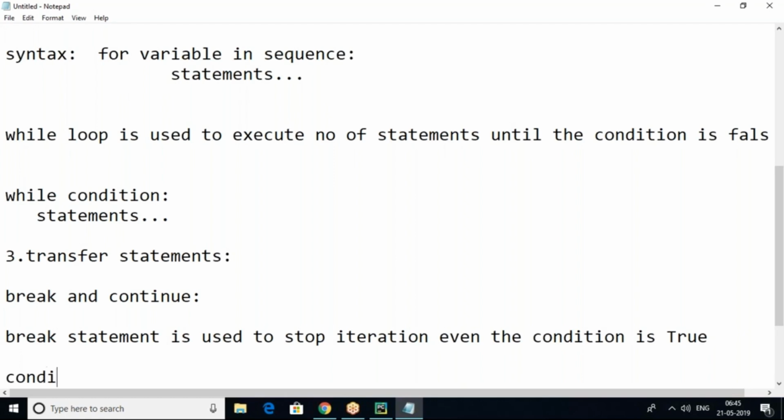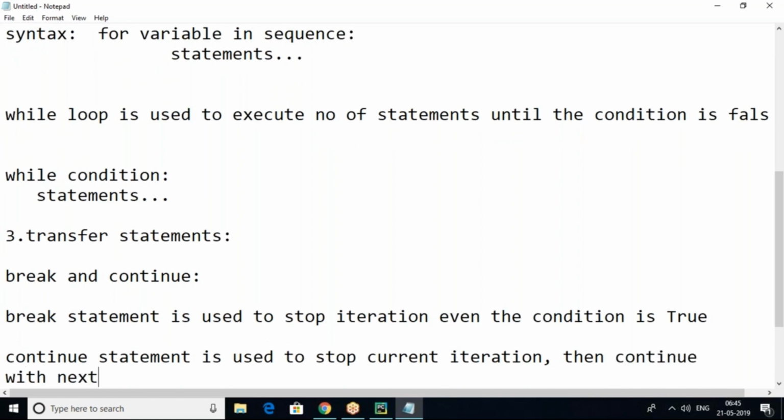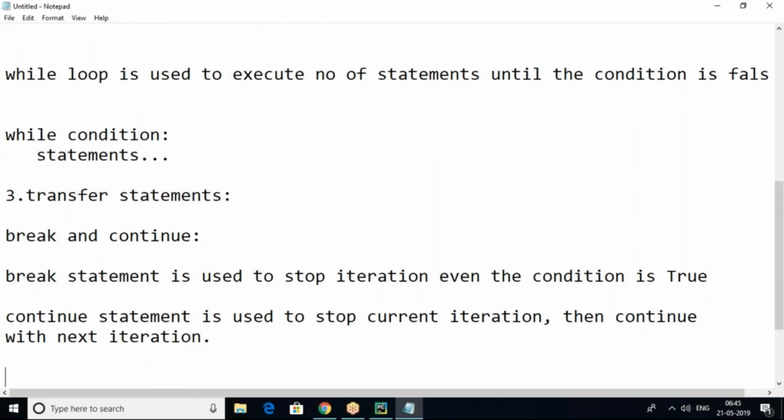Next, the continue statement is used to stop the current iteration, then continue with the next iteration. That is the advantage, that is the purpose actually.